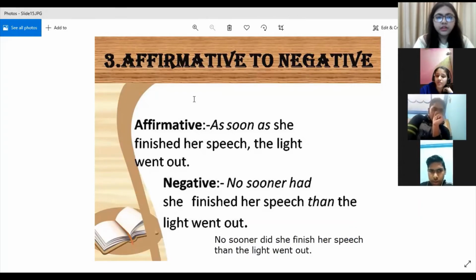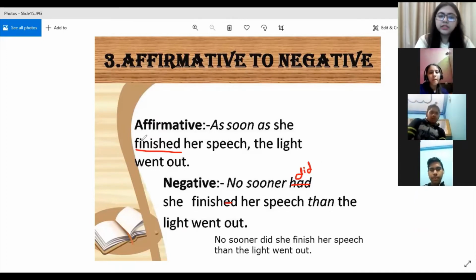Why have we changed had with did? Because if you look at the question, the first clause is in simple past, isn't it? So while changing a simple past into negative, what do we write? Did not. If the sentence was in perfect form, as soon as she had finished her speech, the light went out, then we write no sooner had, not has.